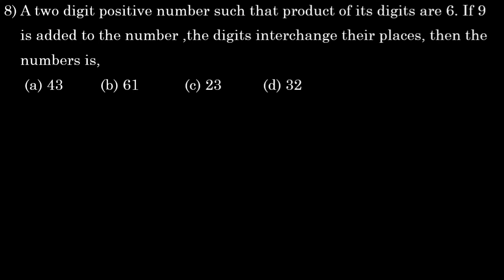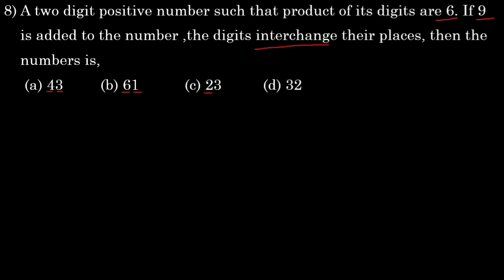Eighth, a 2-digit positive number such that the product of its digits is 6. If 9 is added to that number, the digits interchange their places. Then the number is, options we have 43, 61, 23, 32. By seeing only you will get confused how we will get the product as 6 for the 2-digit numbers and how we will get the options also. Here you can see we have 43.